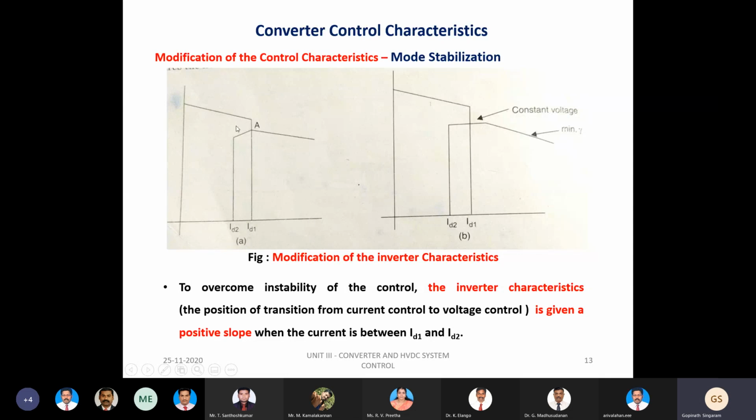We need a proper control strategy by which we extract the value of the current error, and based upon the current error value, we vary the gamma, by which these changes are possible.